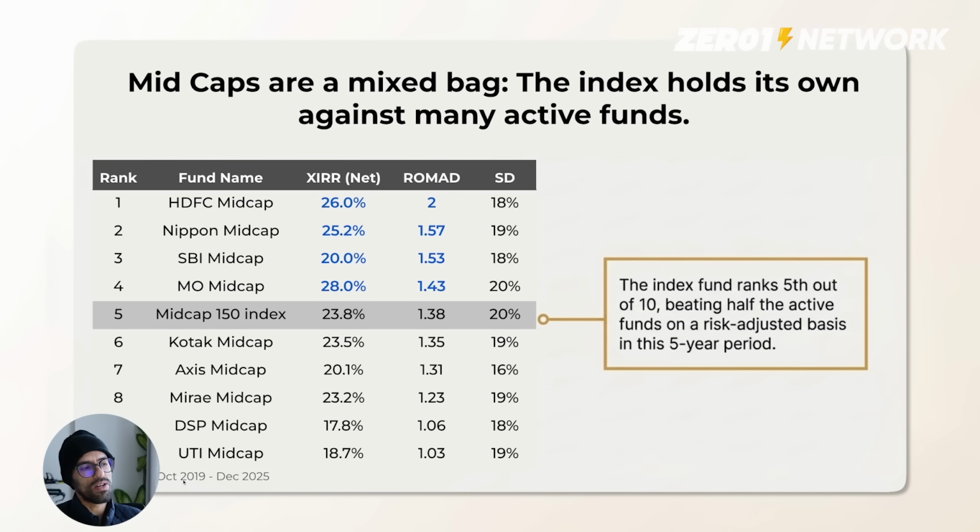Why this period? Because that was the only common period amongst these 10 funds. This Motilal Oswal 150 Index Fund started in around October 2019, and that's why I want to take the common period so I can actually compare it, and that's why you'll see the period varies. So yeah, the index fund in mid caps actually has done reasonably well when compared to the actively managed funds.